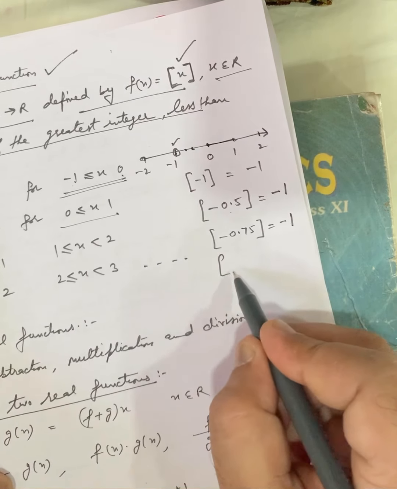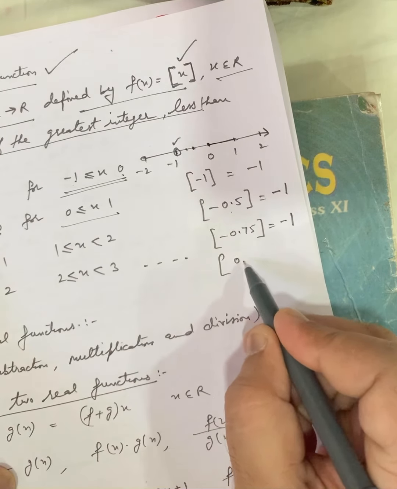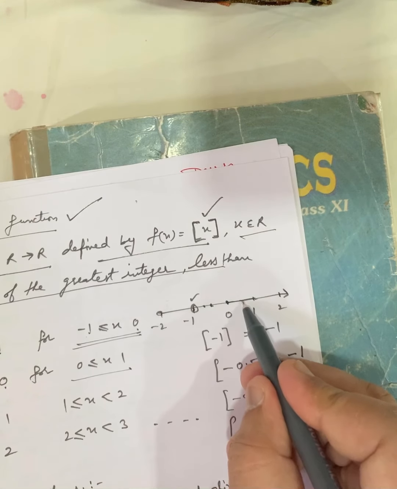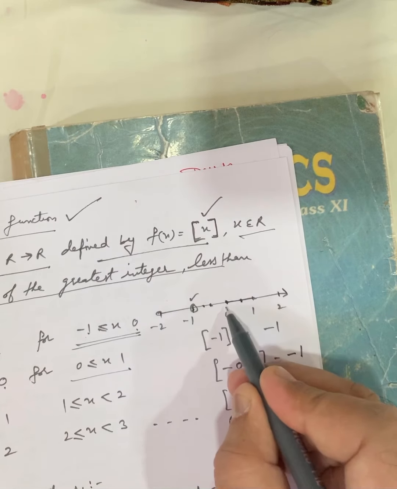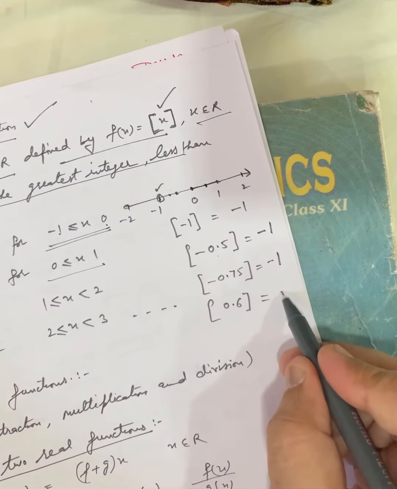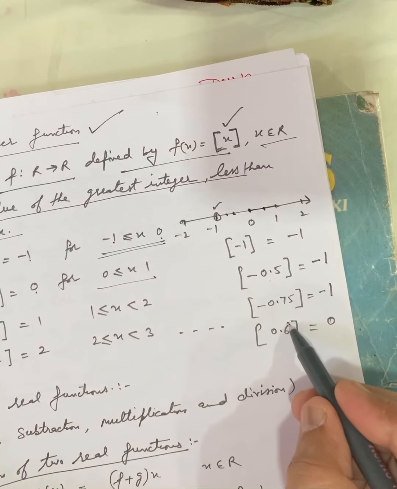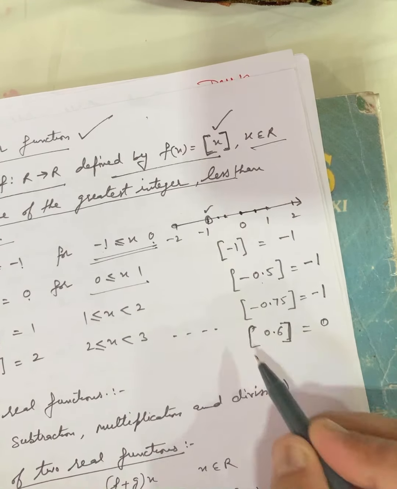For example, if I am taking 0.6, it lies on the number line here, this one. So on the left side the integer will be 0, so its value will be 0. The left side integer will be the value of this greatest integer function.